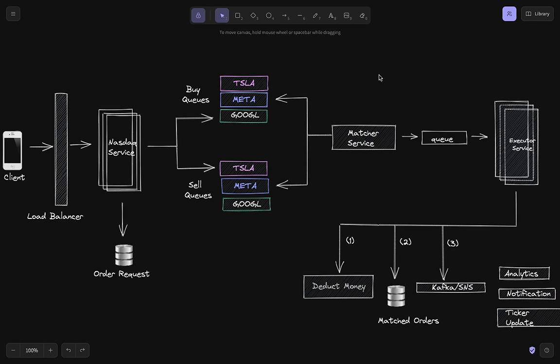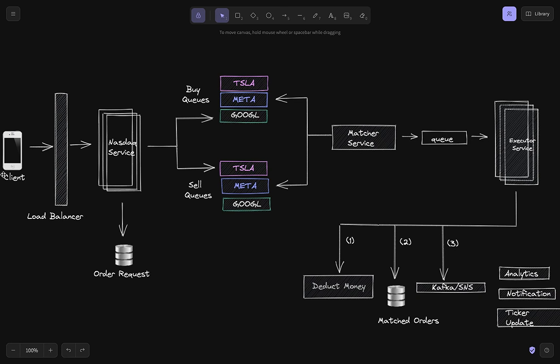Now, if we have discussed these things, now imagine NASDAQ service has stored each order into its separate buy queue and company, sell queue and company, and done its job. And that way the client who made that buy or sell request would receive an OK and the order ID to later query the status for. So this is one part of the workflow that has ended.